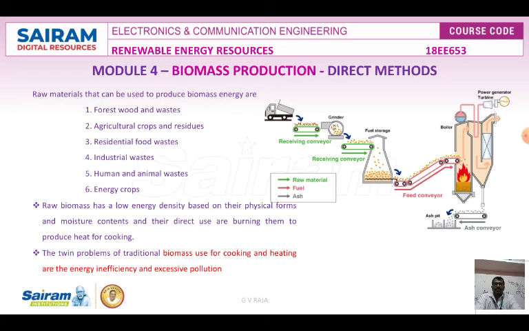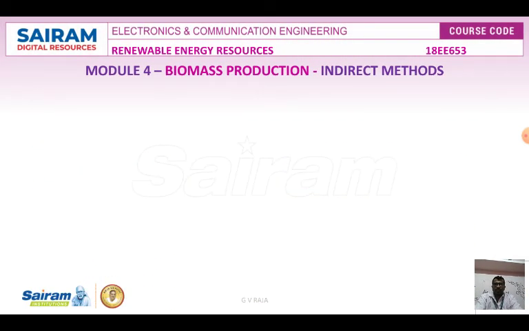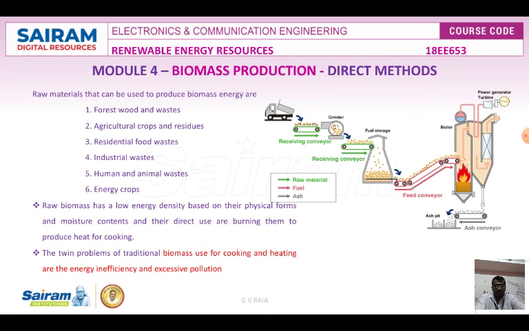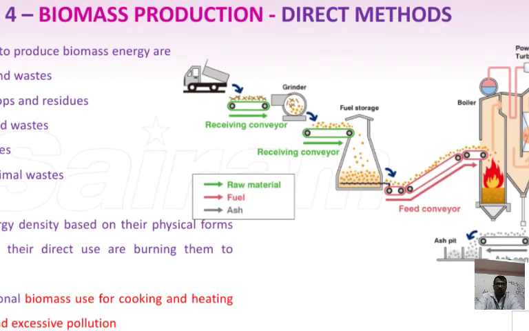Next one is the indirect method. While talking about the indirect method, the previous slide is nothing but a direct method. So we are receiving the waste from the truck, then it is put on the conveyor. The conveyor will be grinding the waste material or the crops or woods, whatever it may be, the trees, the plants. Then it is given to the receiving conveyor. Then it is given to the final storage.